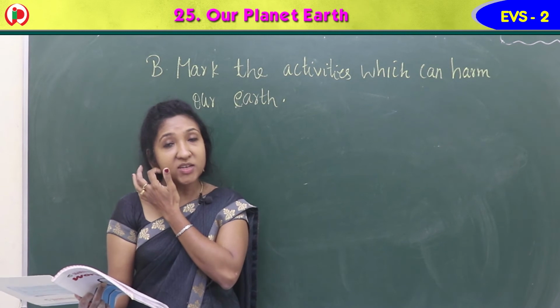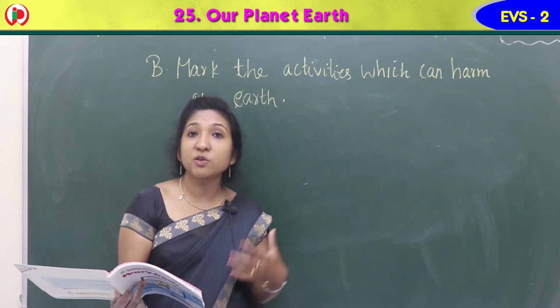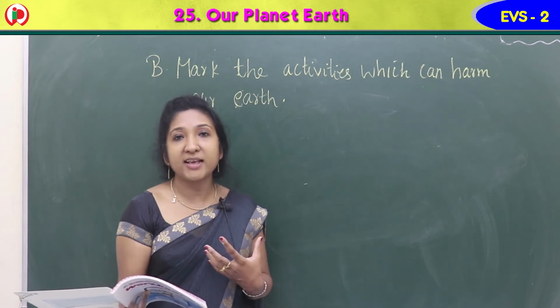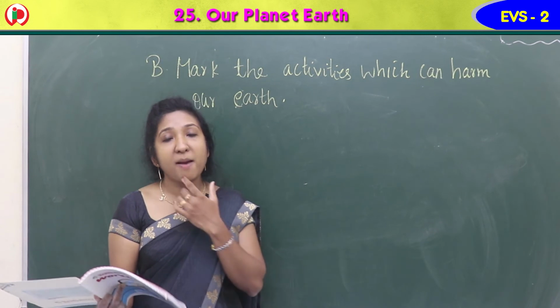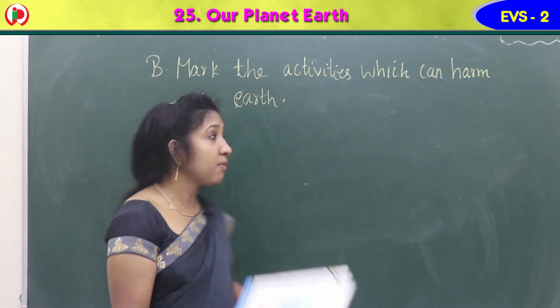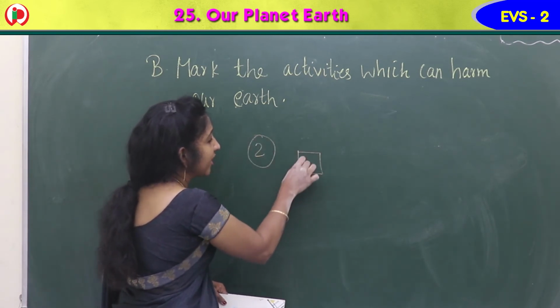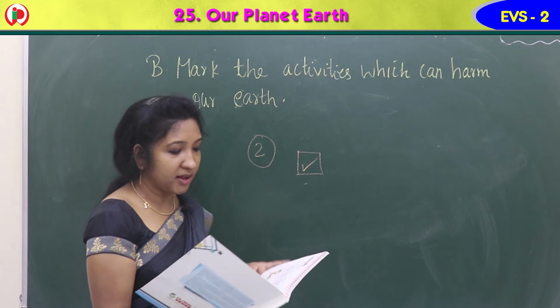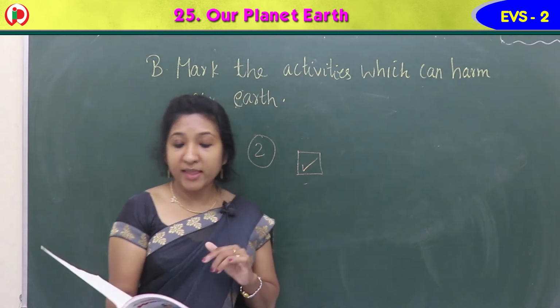Waste from the factories is directly flowing into the river, the lake. So it is polluting the river or lake, isn't it? So it is harming the environment, harms the earth. So for the second activity, you can give a tick mark in the square, because it harms the earth. We should not do that, isn't it?